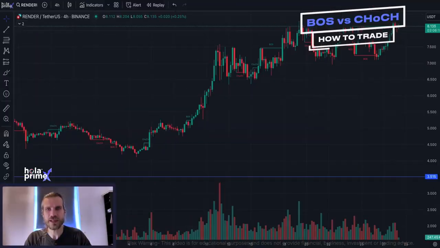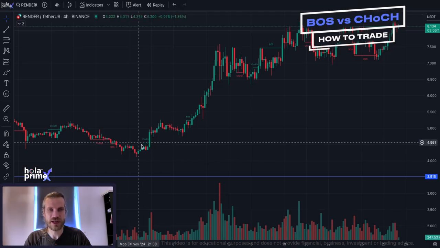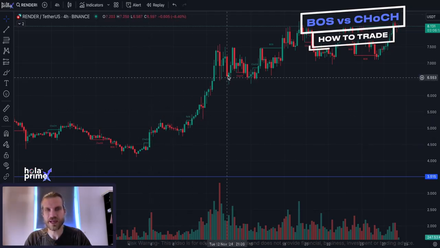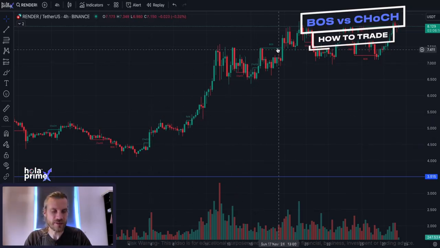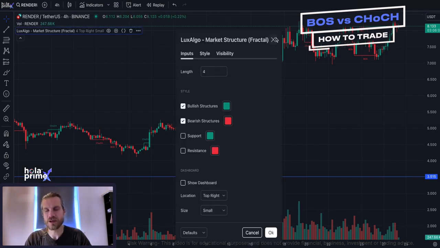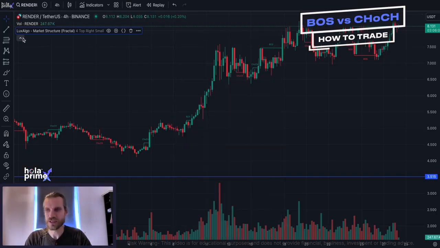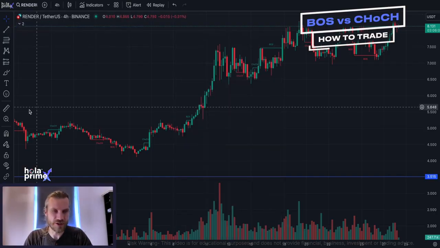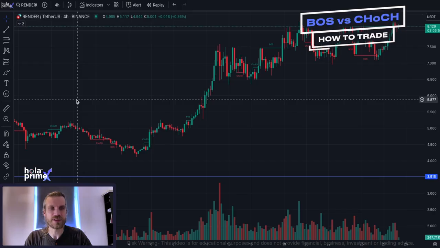So moving now to a live chart, you can see that I have my change of character and break of structure signals all laid out appropriately for me to trade off. Now I'm using the free Lux Algo market structure fractal, which has this, but there are many other indicators you can use, and of course a more advanced paid version. So how do you trade using CHOCH and BOS, change of character and break of structure? Well, here's just one example.